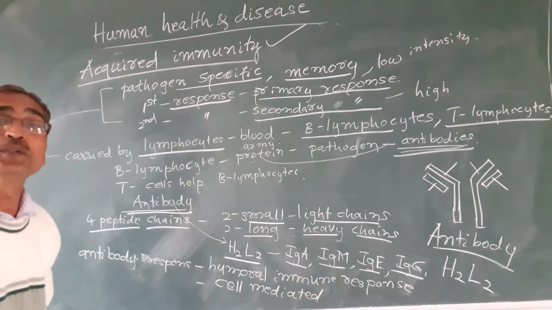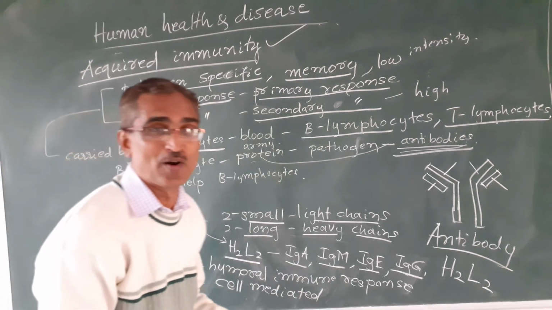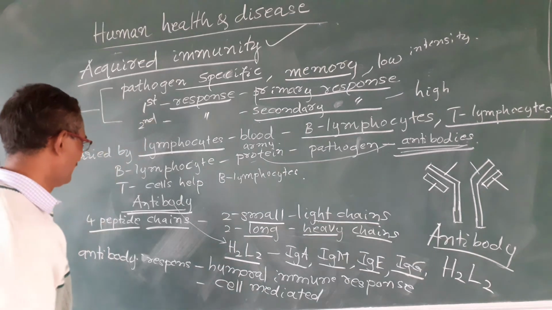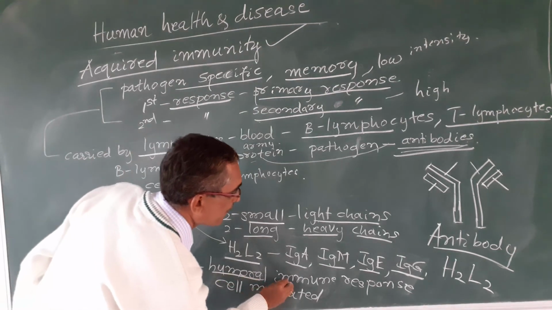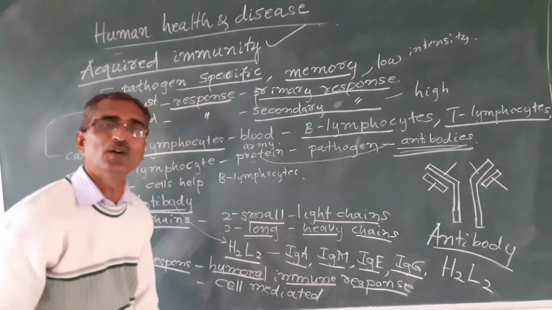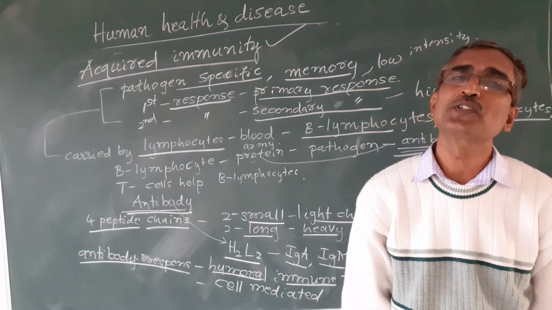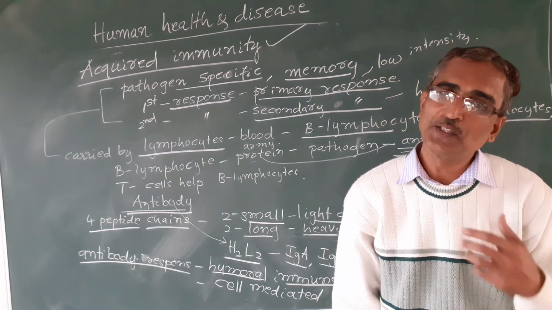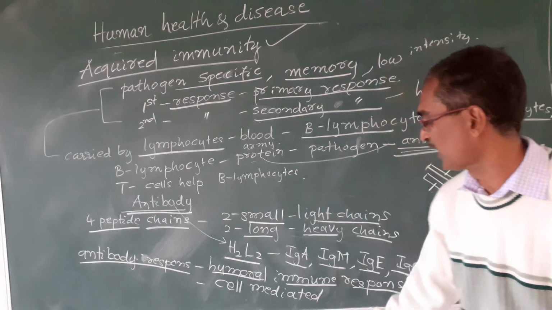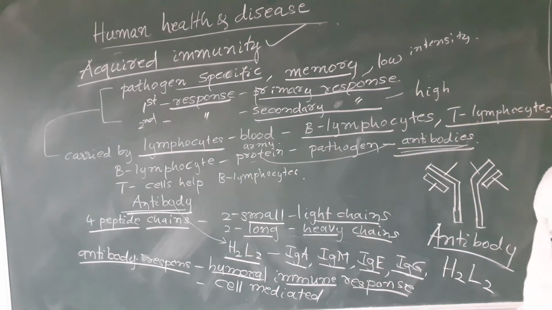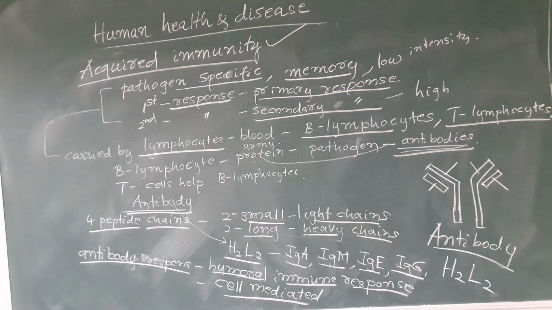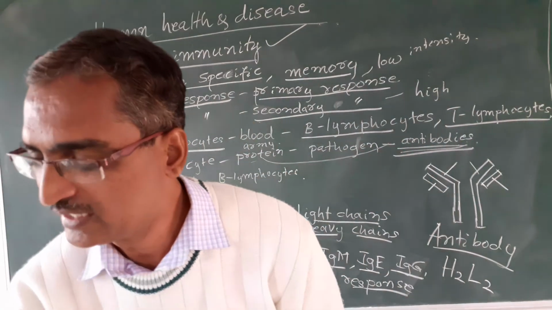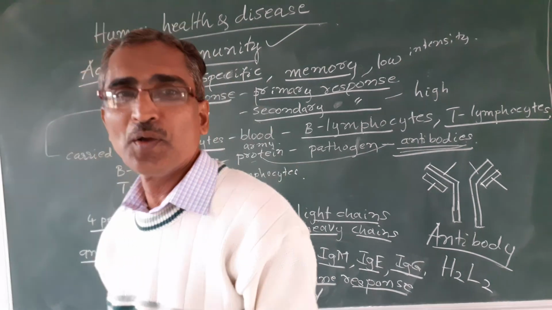There are two types of responses produced in our body. One is the response produced by the antibody, and that is known as the humoral immune response. Another is the response produced by the cells present in the blood, and that is known as the cell mediated response. So this is about acquired immunity.